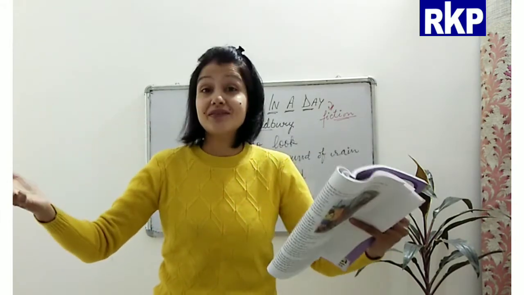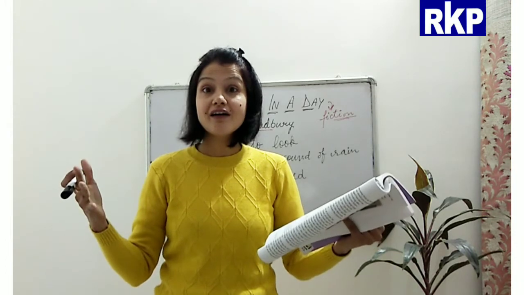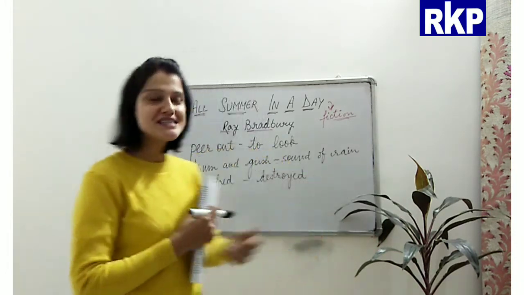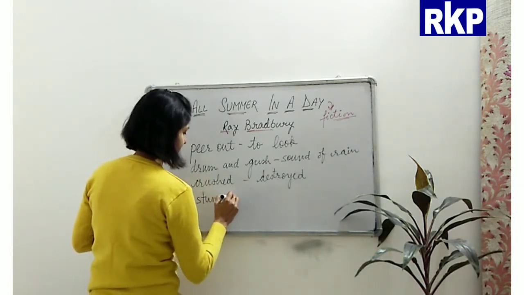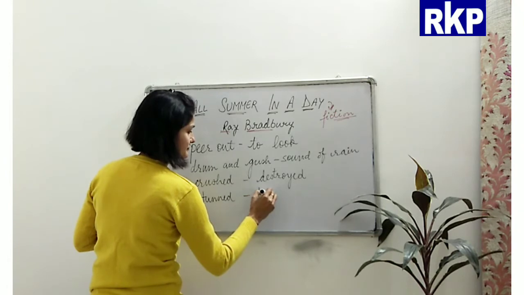Yes, you see the word here, the sun showed its face to the stunned world. Now, showed its face means when the sun actually came out and appeared in front of the stunned world. Now, what is the meaning of stunned? Stunned is when you are in extreme shock. Stunned means shocked.